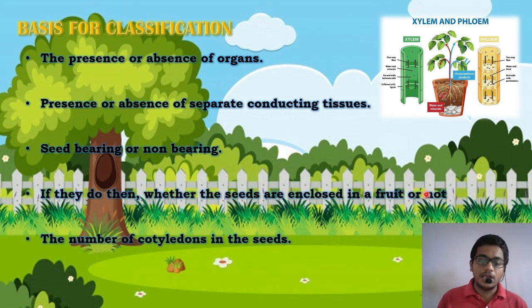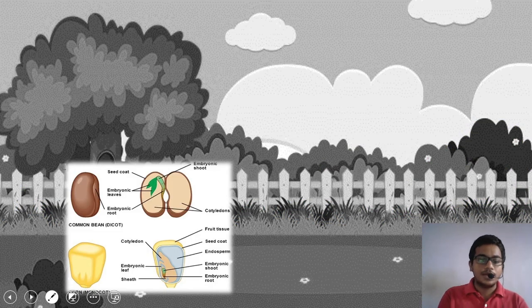Now, if the seed is enclosed in a fruit, the number of cotyledons present in the seed is also one of the criteria for classification of plants. What are cotyledons? Cotyledons are basically naturally developed compartments inside the seed. It is basically a part of the seed which contains the embryo and stored food. Okay.